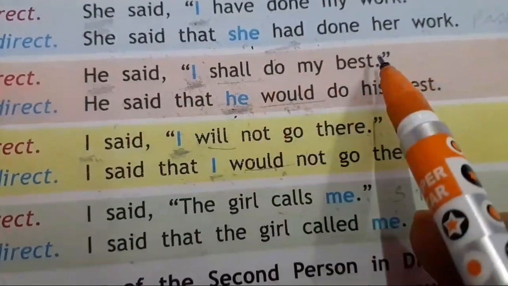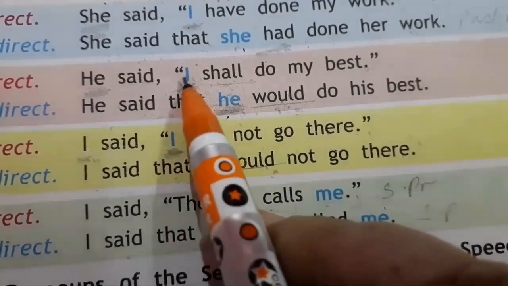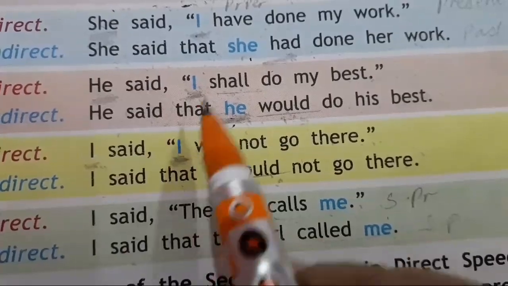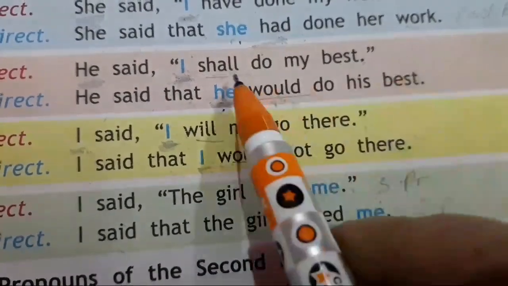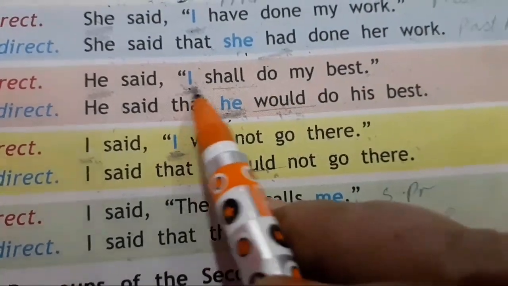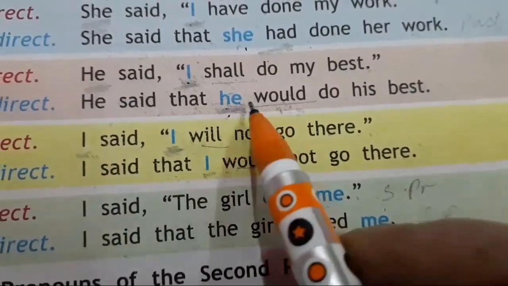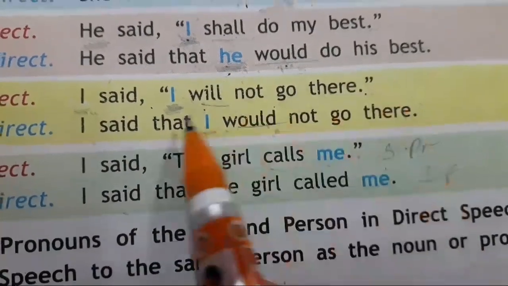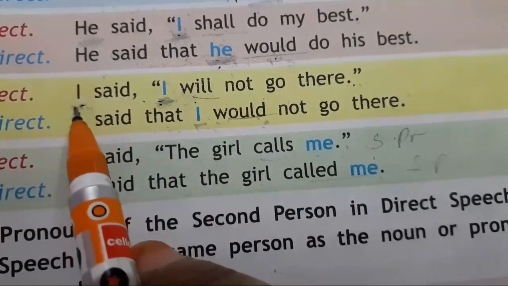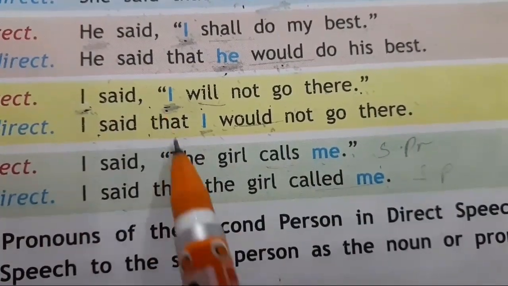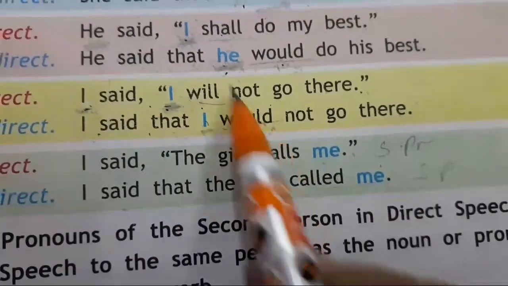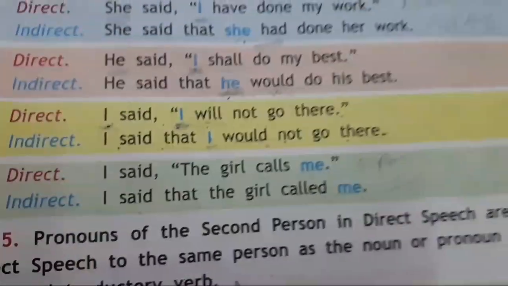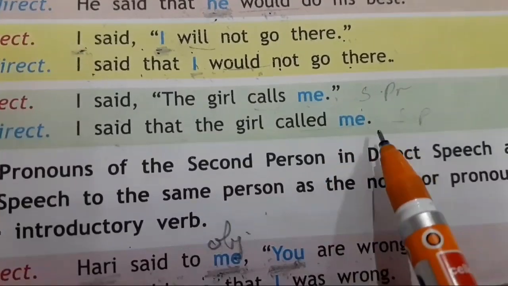He said, I shall do my best. So which one is pronoun here? This is pronoun. First person pronoun. In that case, you have to see subject. He said that he would do his best. Shall will change into should, but when I becomes he in reported speech, then in that case shall will change into would. I said, I will not go there. First person pronoun. So you have to see subject. Subject is I. I said that I would not go there. I said, the girl calls me. I said that the girl called me.